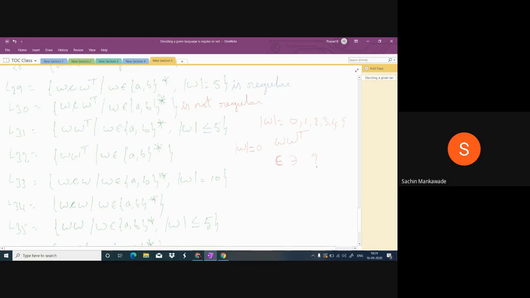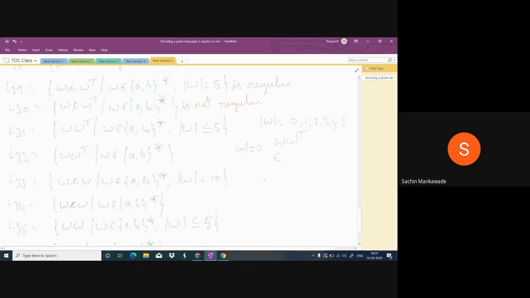The reverse of epsilon is epsilon only. Suppose A reverse is A only. We don't write reverse of A. Okay. So epsilon reverse is epsilon, and this length is 0, and this length is also 0. So total length is 0. Okay. So there will be a string of length 0.